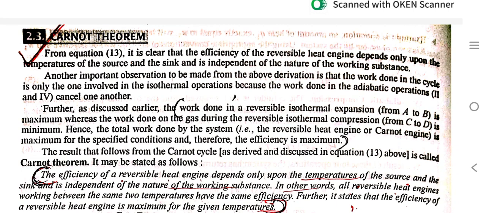Further, as discussed earlier, work done in reversible isothermal expansion from A to B is maximum, whereas the work done on the gas during reversible isothermal compression from C to D is minimum, and the total work done by the system is maximum for the specific condition, and therefore efficiency is maximum.